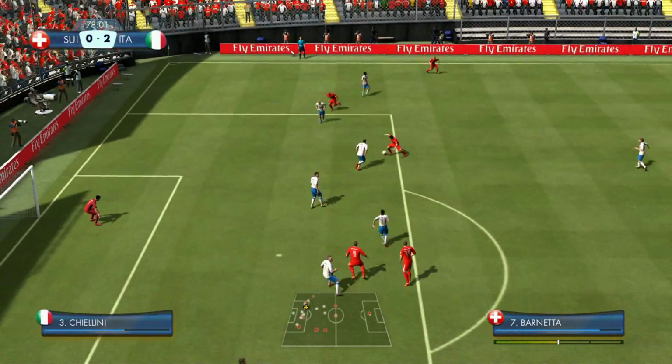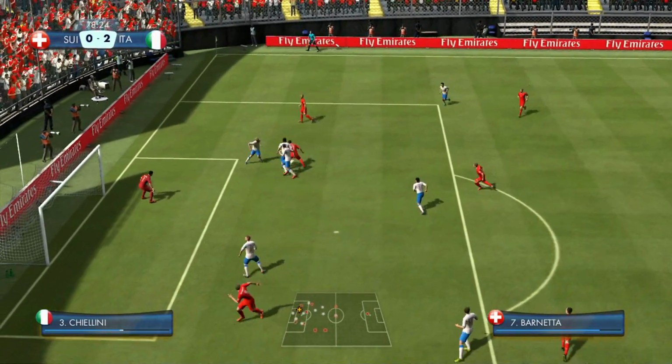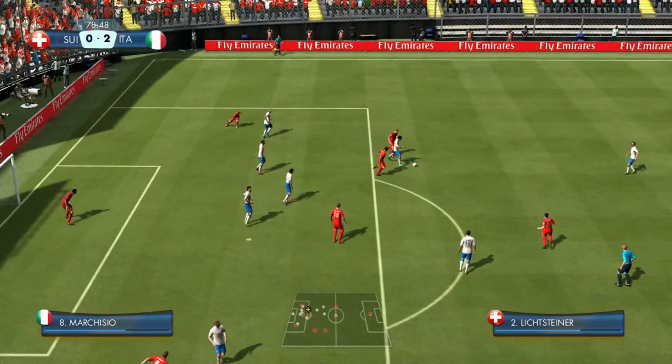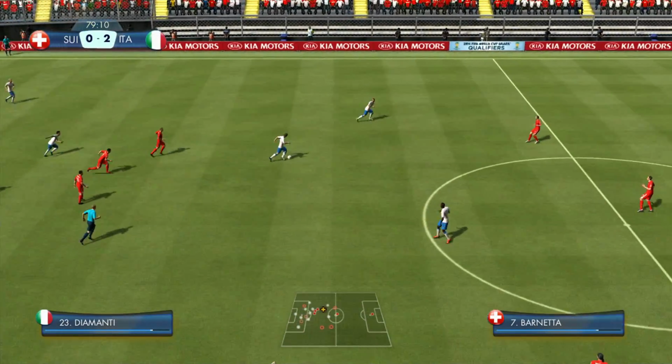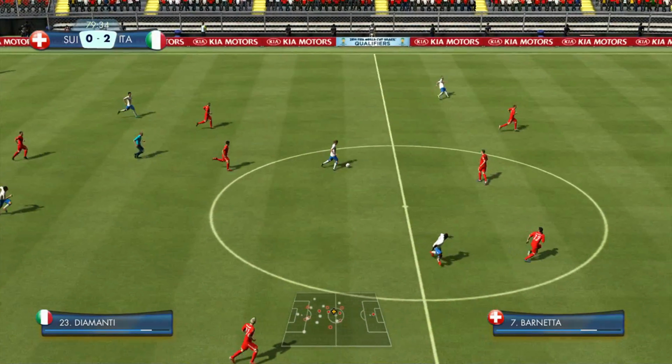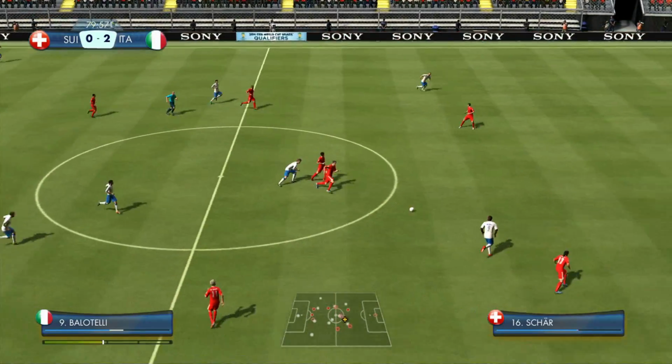Into the middle, Barnetta. Oh, he could have probably shot. That was another wasted opportunity from Switzerland. If Barnetta had shot, he probably would have tested Buffon.